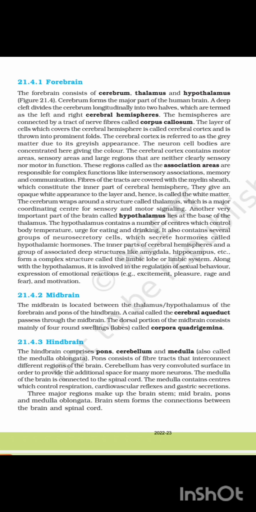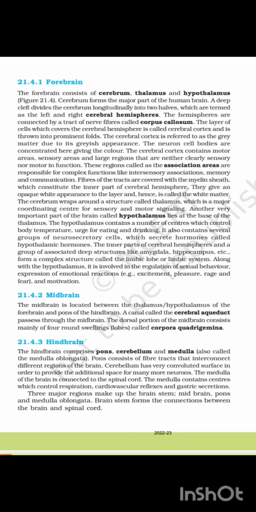The neuron cell bodies are concentrated here, giving the color. The cerebral cortex contains motor areas, sensory areas, and large regions that are neither clearly sensory nor motor in function. These regions, called the association areas, are responsible for complex functions like intersensory association, memory, and communication. Fibers of the tracts are covered with the myelin sheath and constitute the inner part of the cerebral hemisphere. They give an opaque white appearance to the layer and hence it is called the white matter.